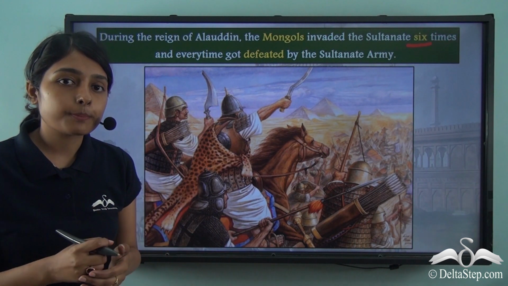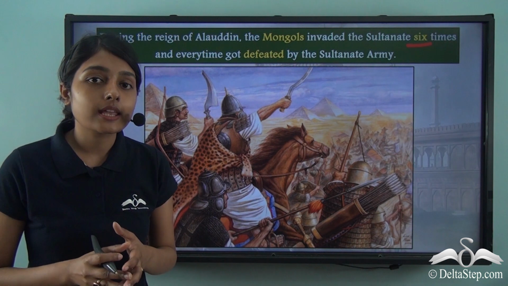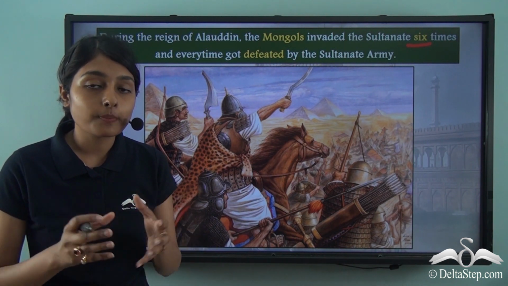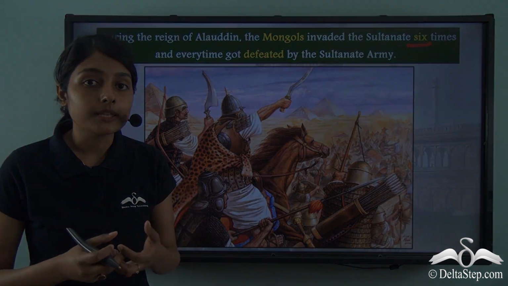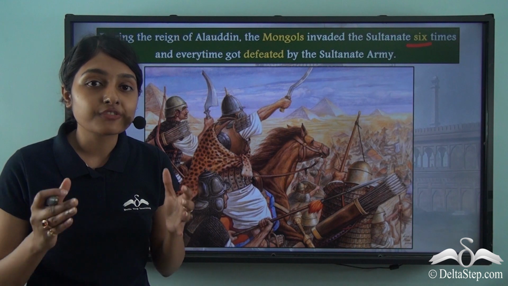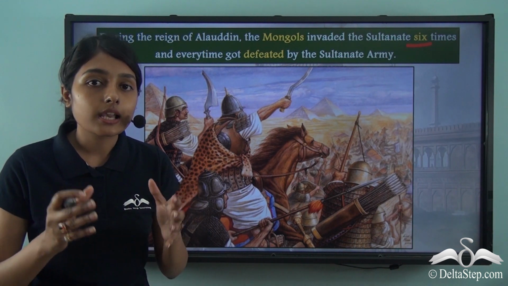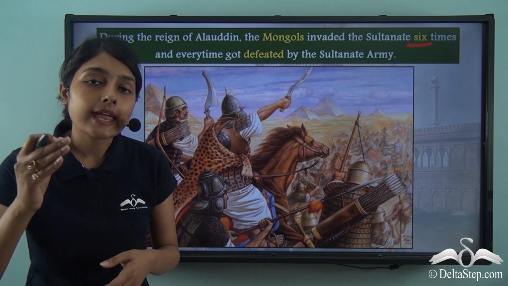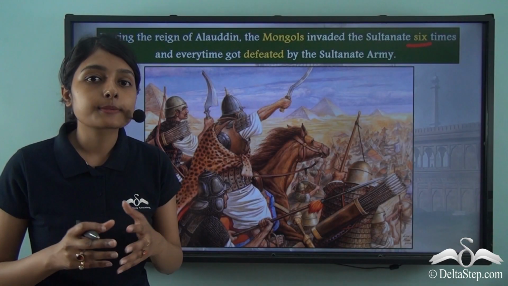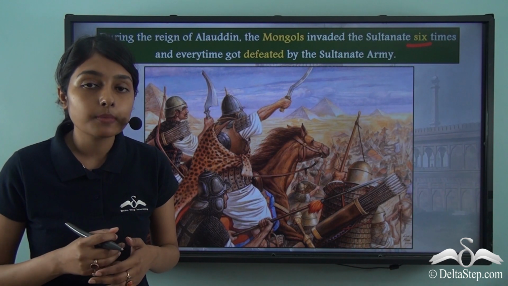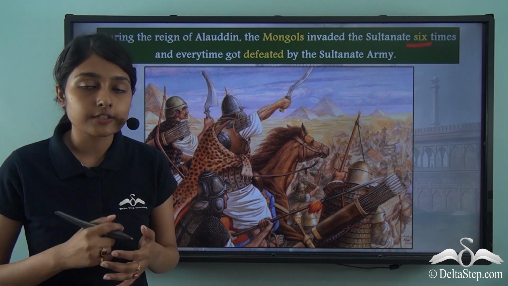This brings us to a point that Alauddin, as a very powerful and able sultan, used to manage a standing army. This centralized standing army was meant to defend the territories of Alauddin Khalji and protect his territories from any kind of invasion. It is by maintaining this standing army that Alauddin Khalji was able to counter the Mongols' invasions.